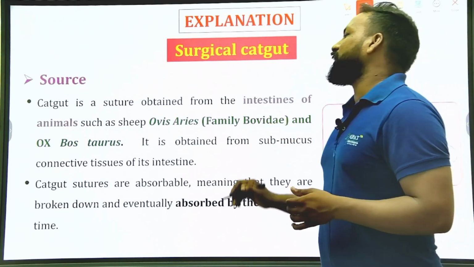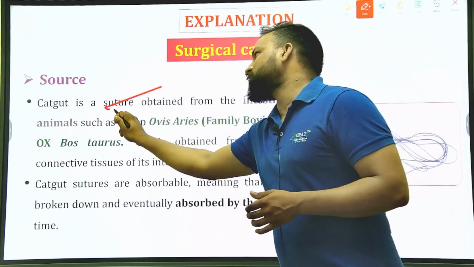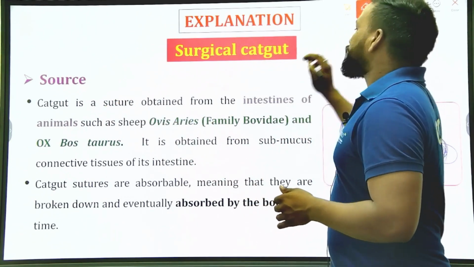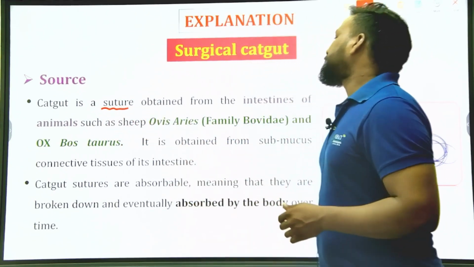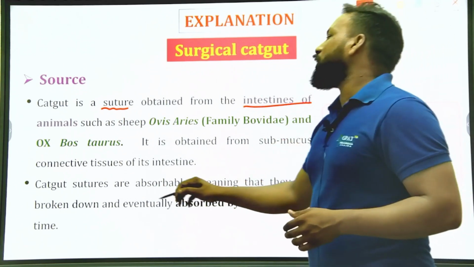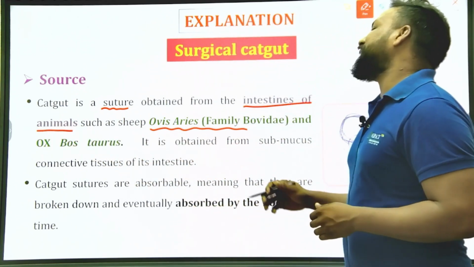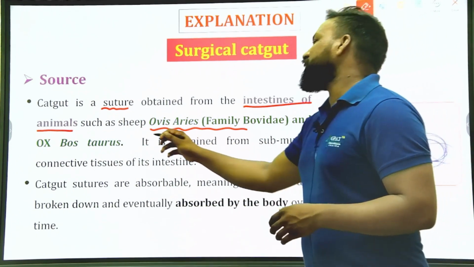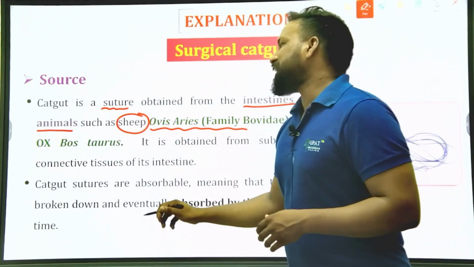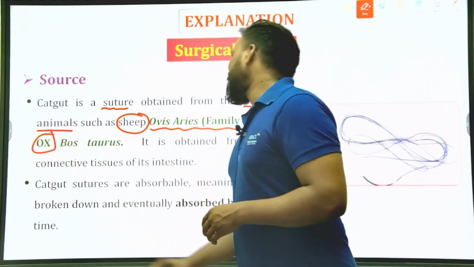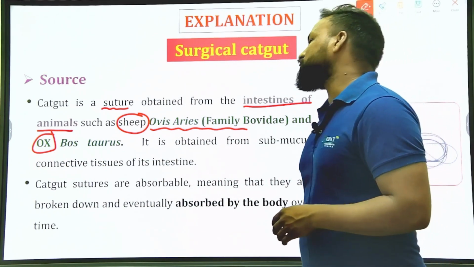Catgut is a suture obtained from the intestines of animals such as Ovis aries, family Bovidae, which means sheep, as well as ox, that is Bos taurus.